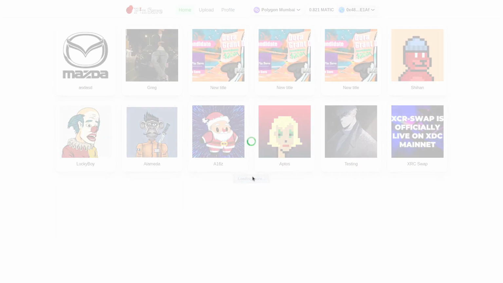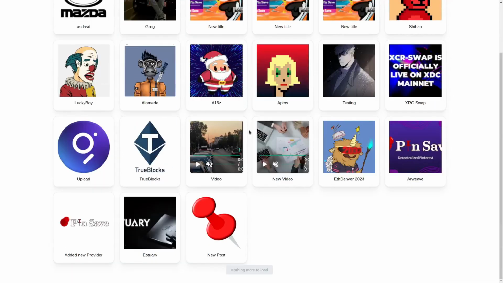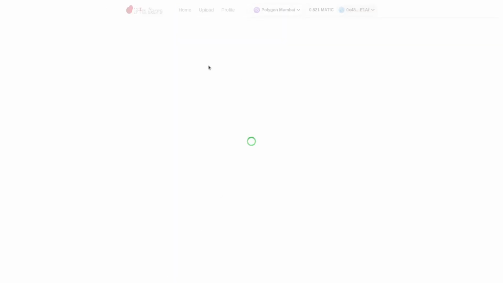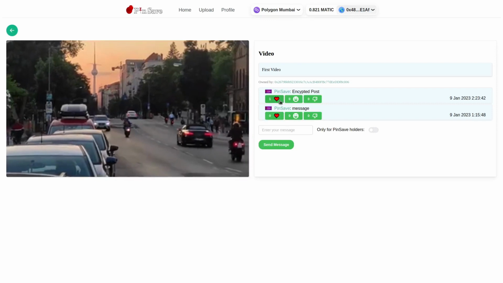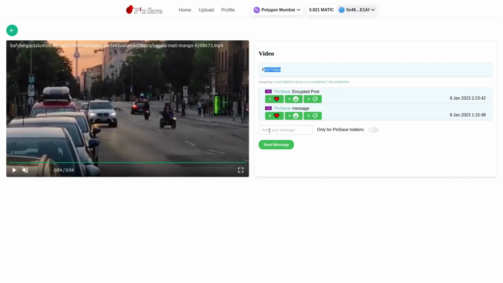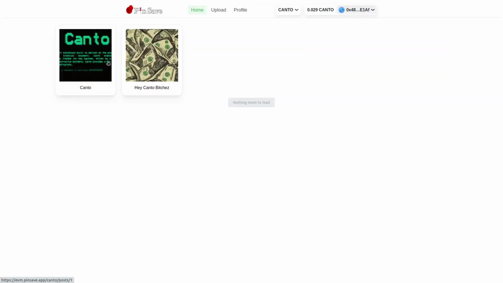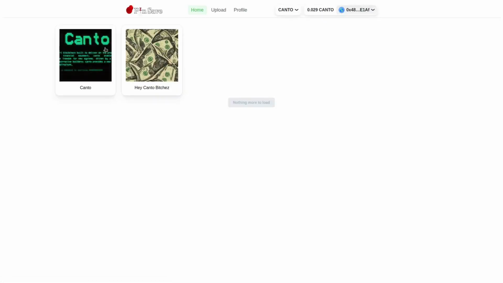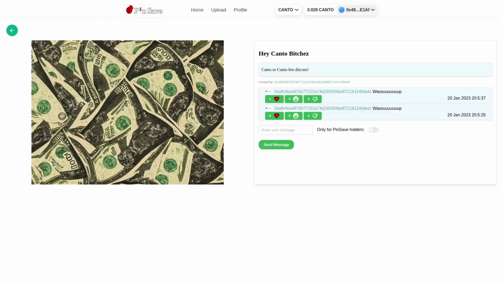So here's our demo. We can load posts with React Infinite Query and interact with these posts. We can, for example, interact with this video. This is the title, this is a post. Here we can write a message and react to already existing ones. This one is the first decentralized post on Canto. And here we got a post from one of our Twitter subscribers. It's a bit explicit, but we'll take it, I guess.